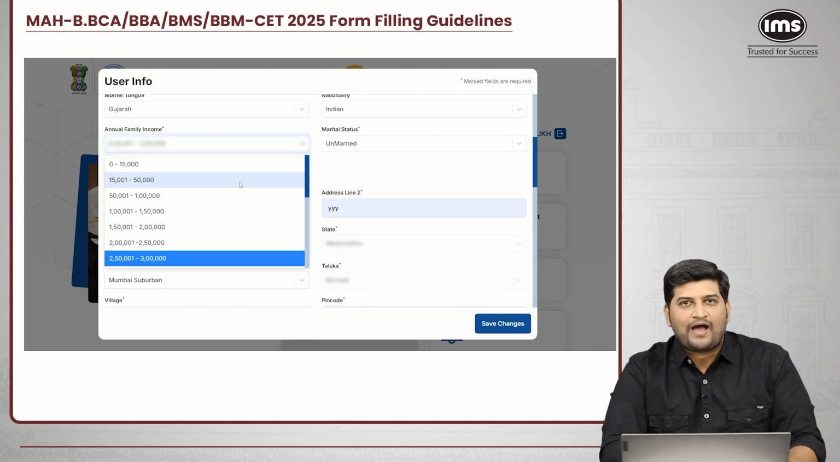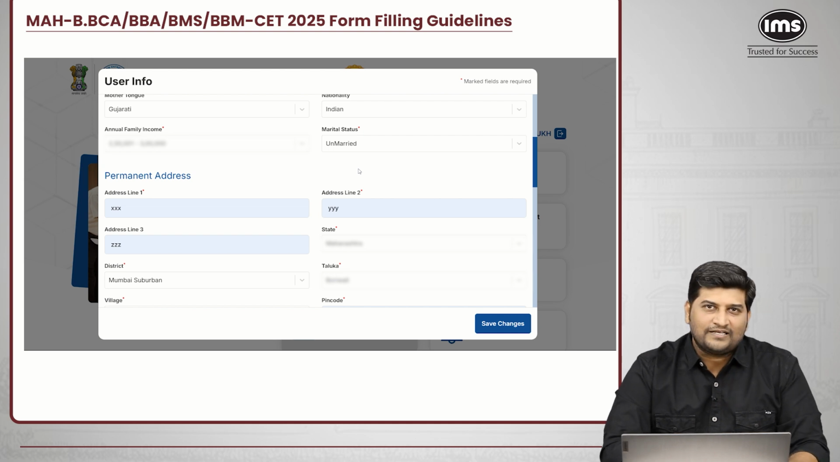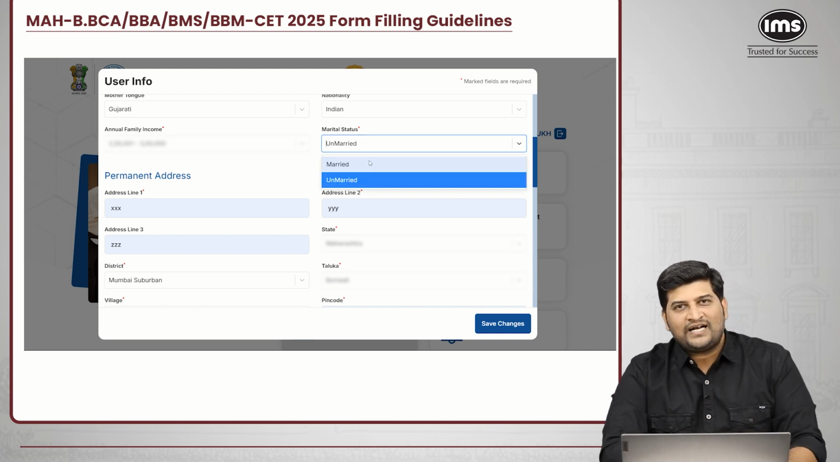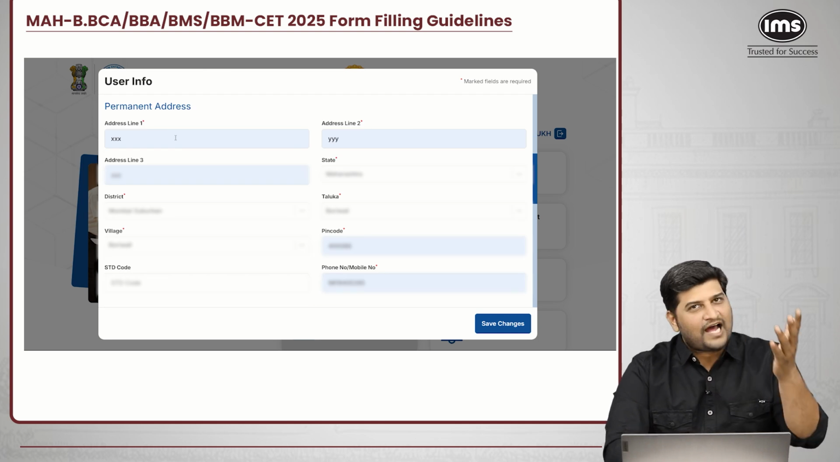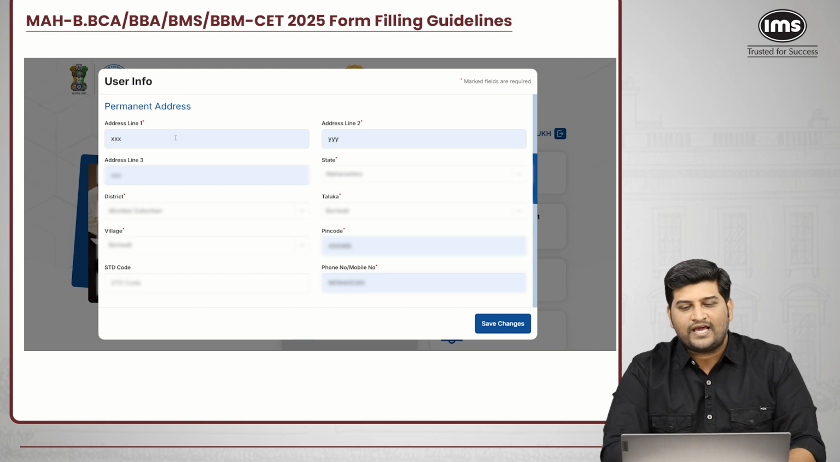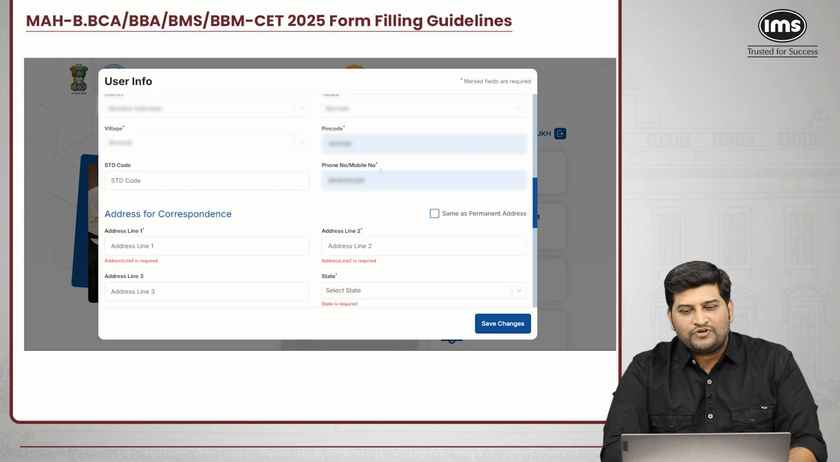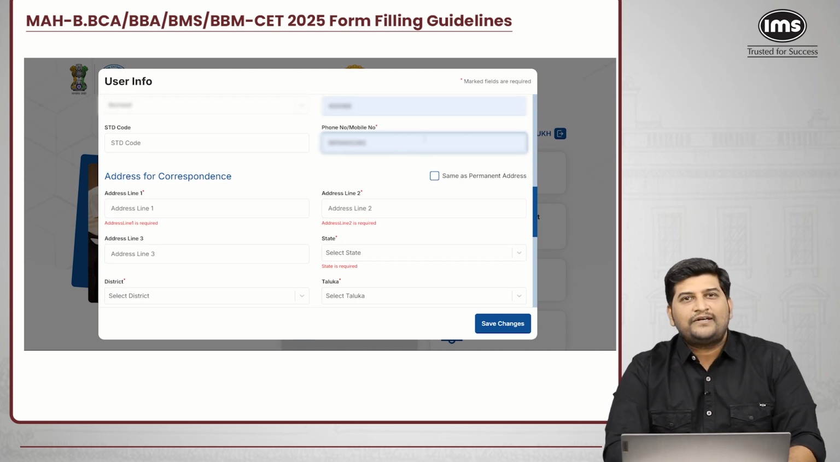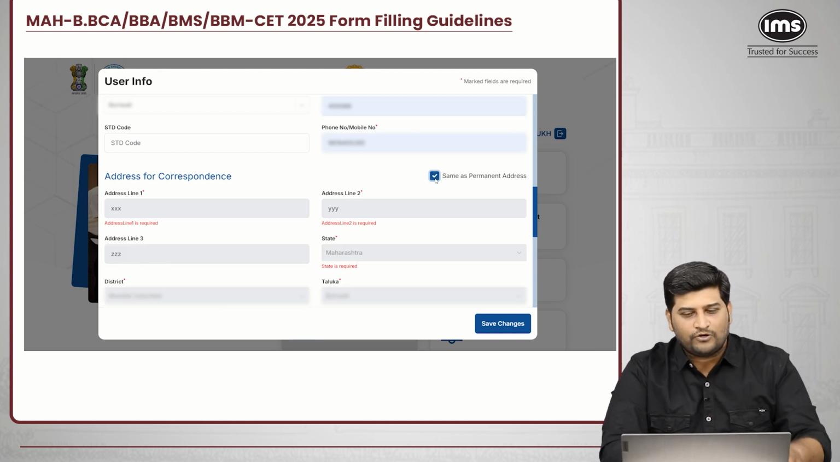You can also select your family income here, according to what your family income is. Here you can select your marital status, whether it is married or unmarried. You can also enter your address according to your Aadhaar card or your passport. After entering the proper address, you can select the district and fill in all these minor details. After that, you can enter your parents' phone number. The same address you can copy down by clicking same as permanent address, and as soon as you click, the permanent address will get copied below.